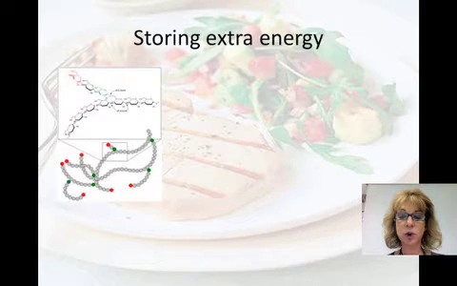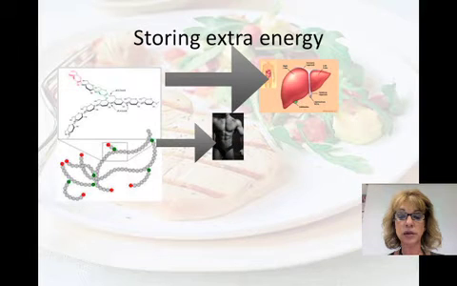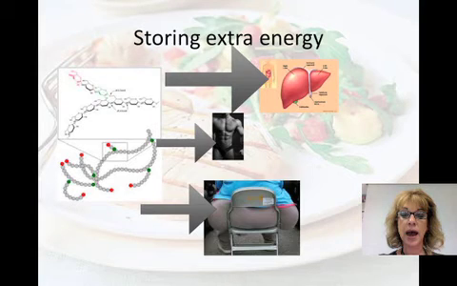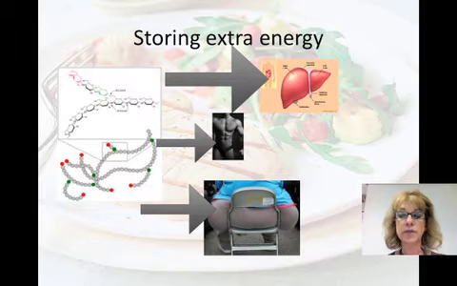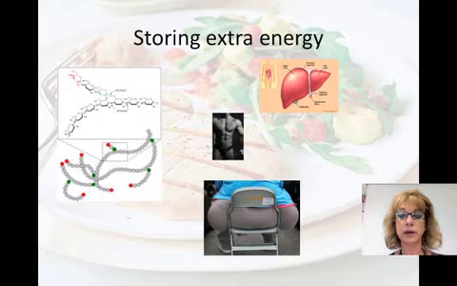When an animal takes in more calories than it needs, the excess can be used for biosynthesis. We store extra energy in the liver and muscle cells in the form of glycogen. When energy is needed, first it's taken from the glycogen stores in the liver, then it's taken from the muscle, and finally it's taken from the fat.